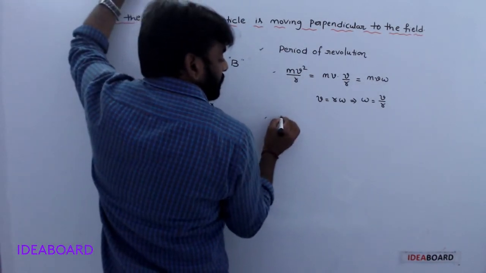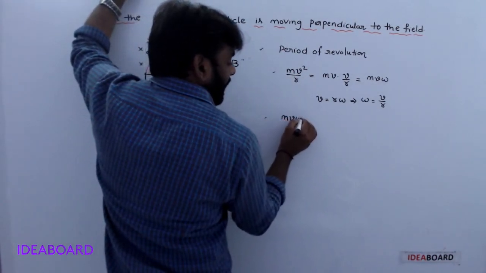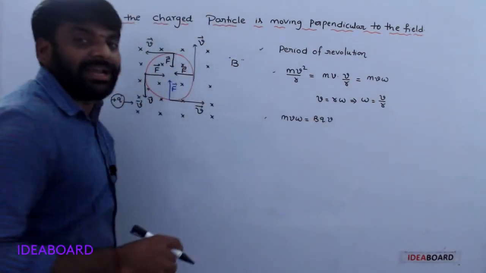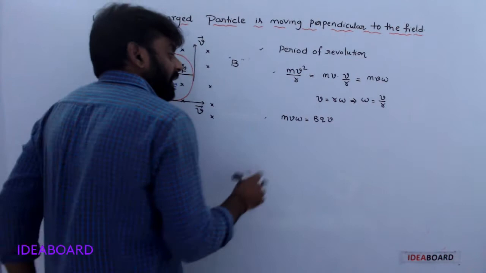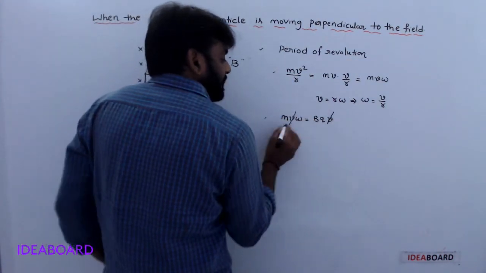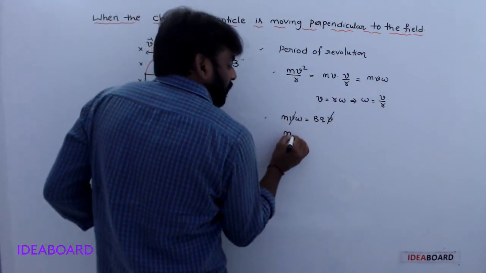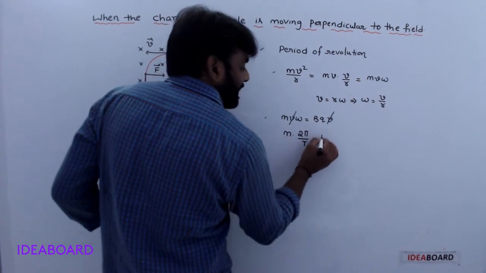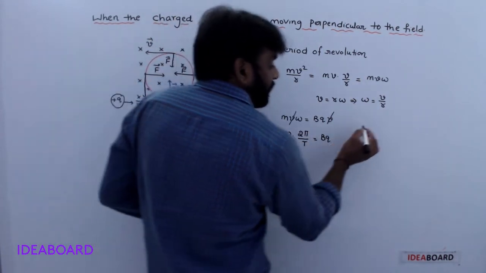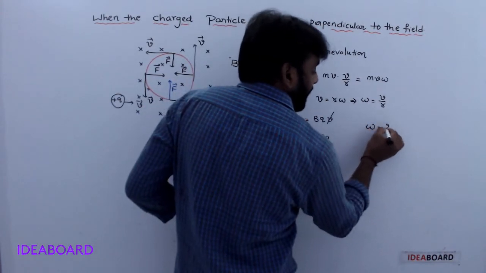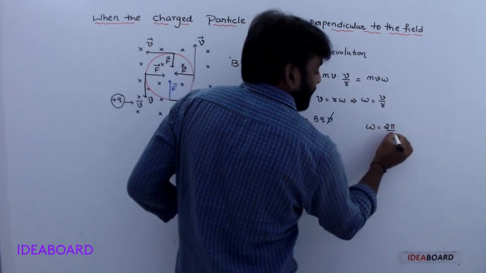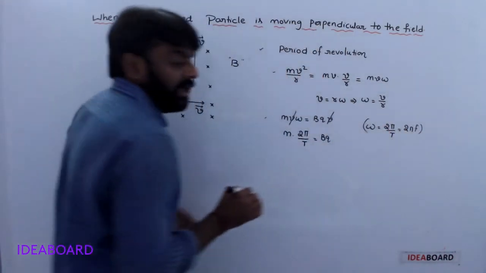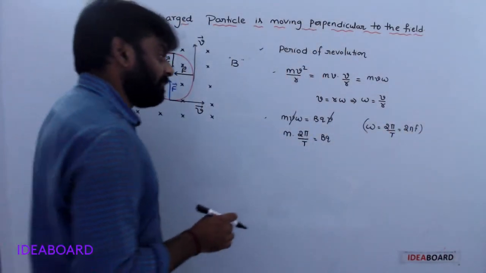So m v omega is balanced with BQV. V cancels, so m omega, where omega is written as 2 pi by T or 2 pi f, angular frequency or angular velocity.